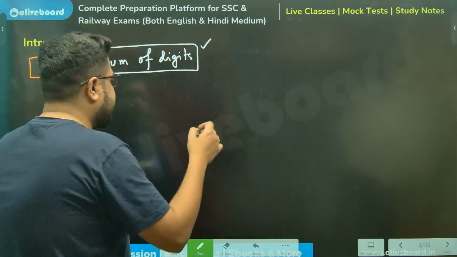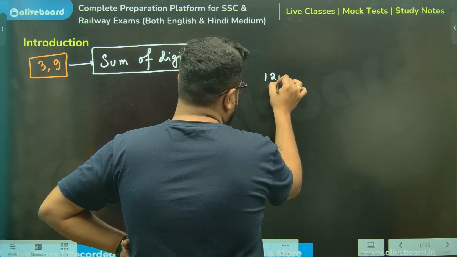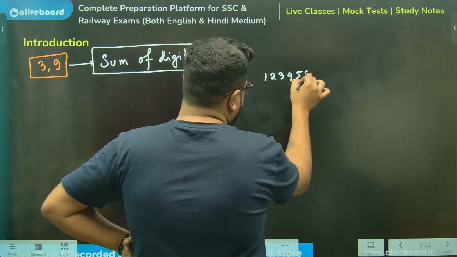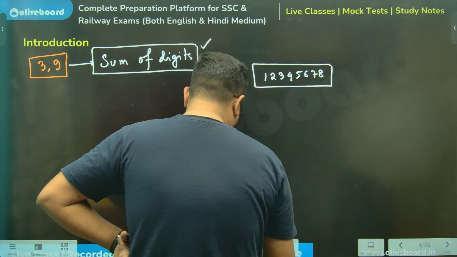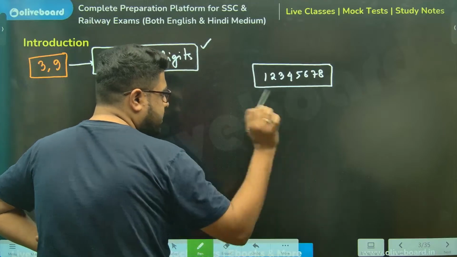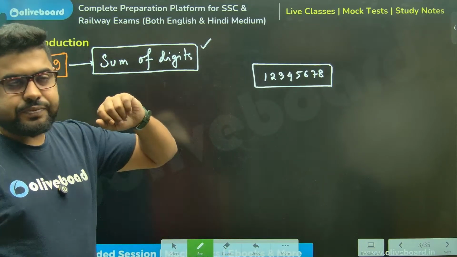Let's say they have given you something like this: 1, 2, 3, 4, 5, 6, 7, 8. You just need to check whether this number is divisible by 3 or not. What do you do, sir?